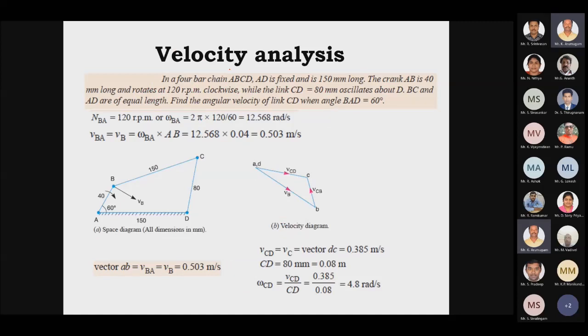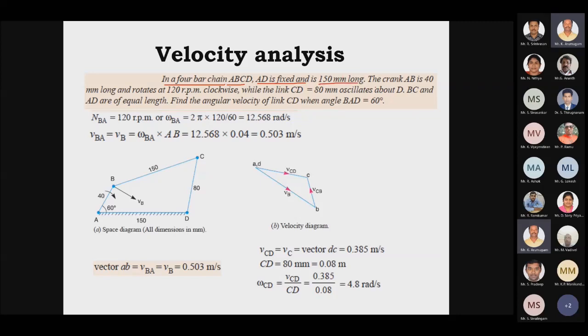Next we will see a problem on a simple mechanism, which is a 4-bar mechanism. The given data is a 4-bar chain ABCD. AD is the fixed link, and its length is given as 150 mm.